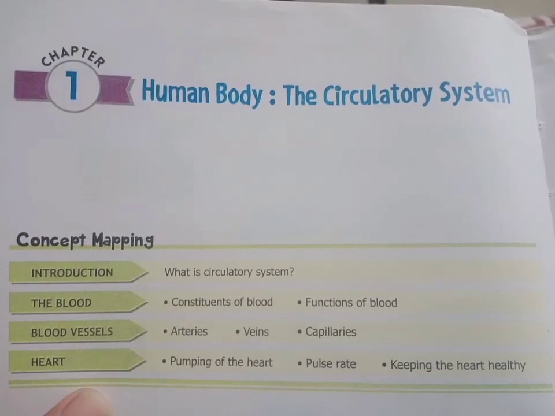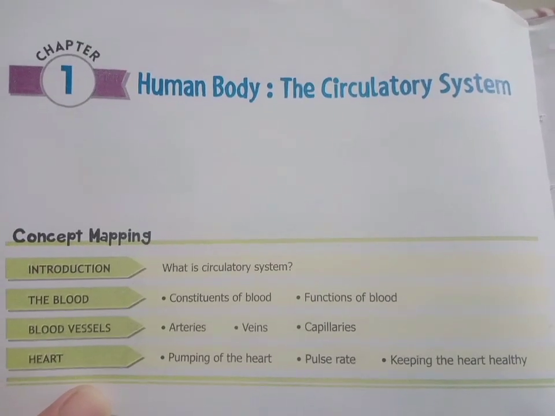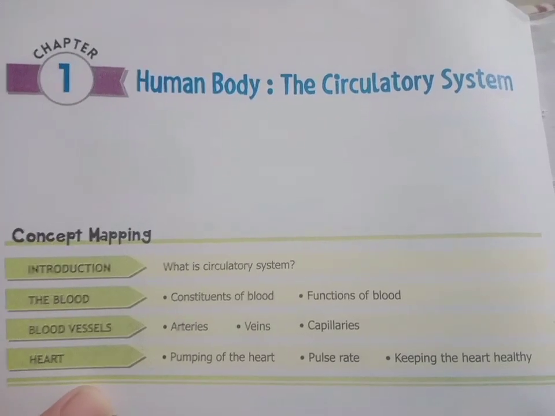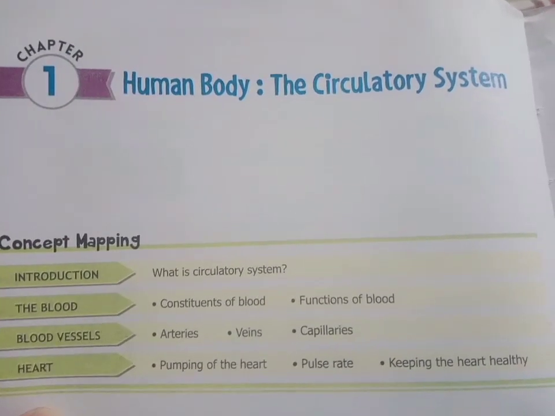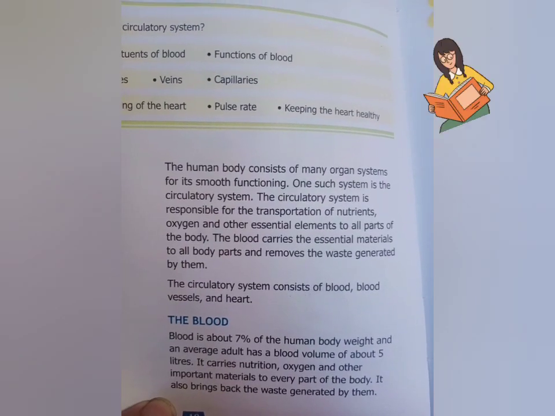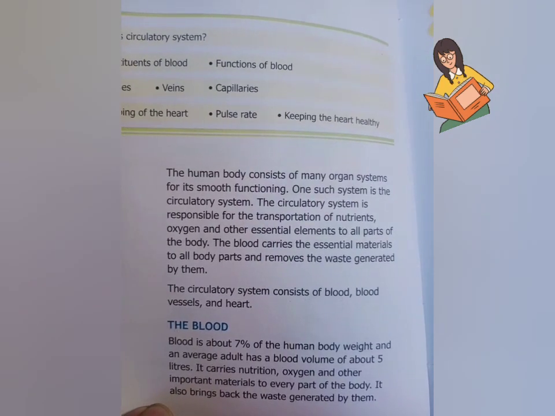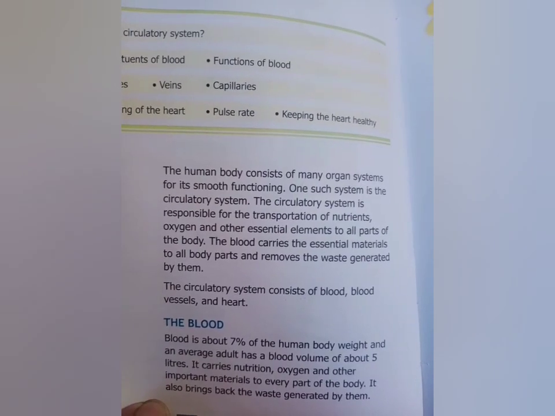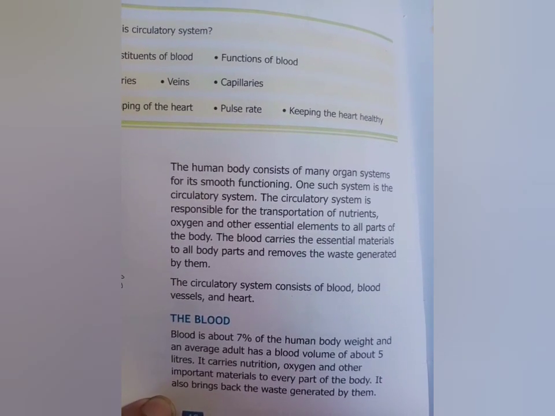Today we are going to learn about the first chapter, Human Body: the Circulatory System, of Class 5th ICSE Board. So let's start. See, dear students, for the smooth functioning of the human body, there are many organ systems in our body. Similarly, one of those systems is the circulatory system.